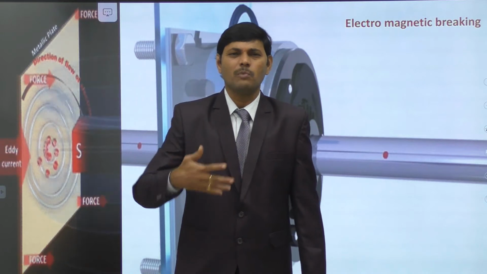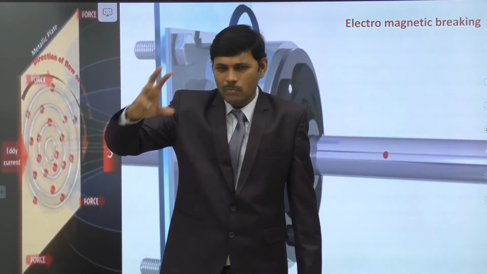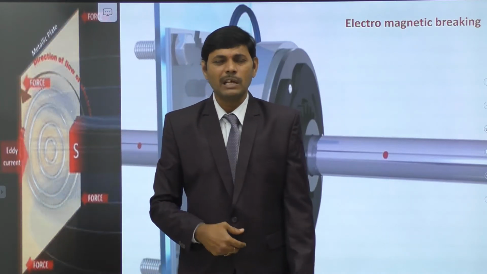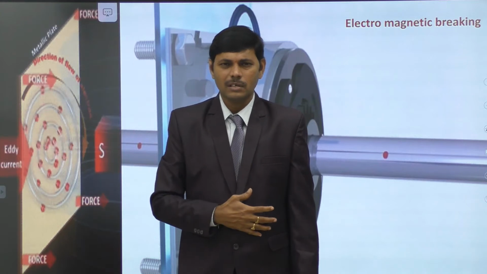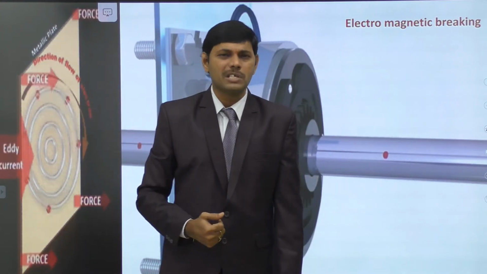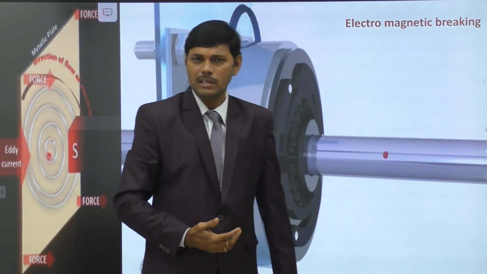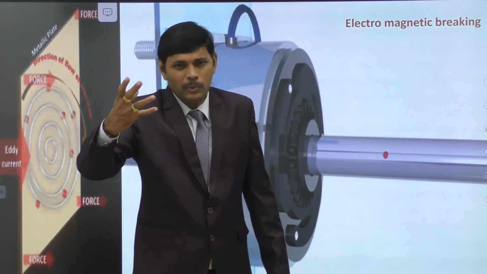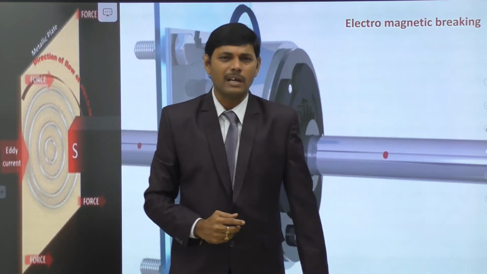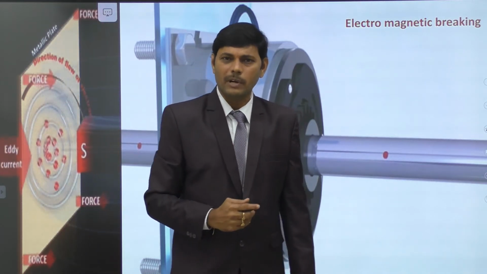Now they are used in so many industries and food processing units to stop the moving objects. Similarly, elevators and escalators. You know that escalators are there in many shopping complexes and cinema theaters by which we move from one stage to another. To stop the moving of the escalator, we may use electromagnetic braking. It is soft braking and very easy to operate.